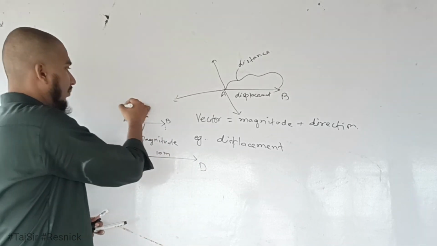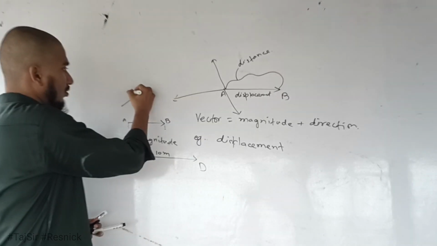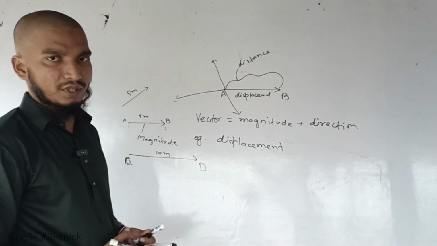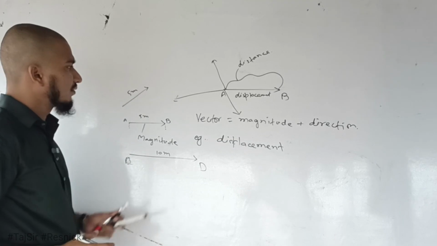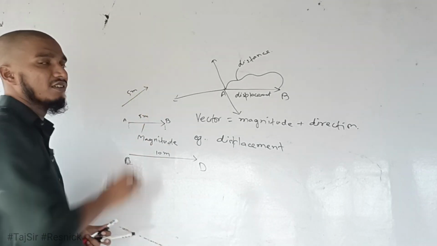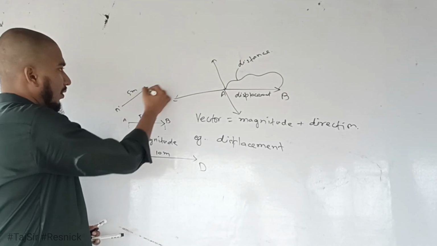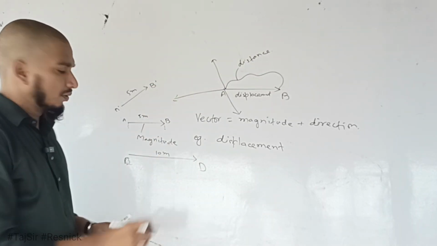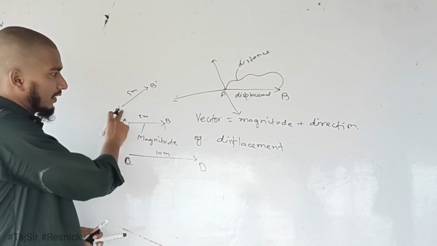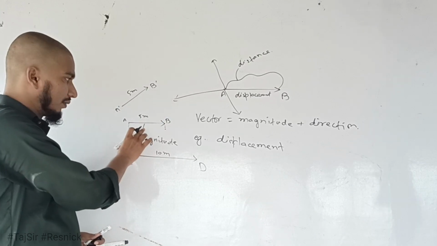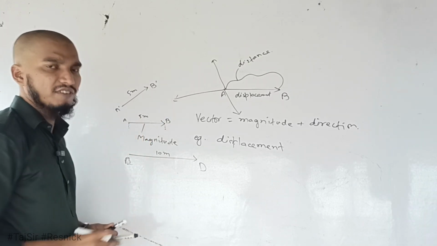If we have another vector that also has 5 meter length but points in a different direction, say A prime B prime, then vector AB and A prime B prime have the same magnitude, 5 meters and 5 meters.